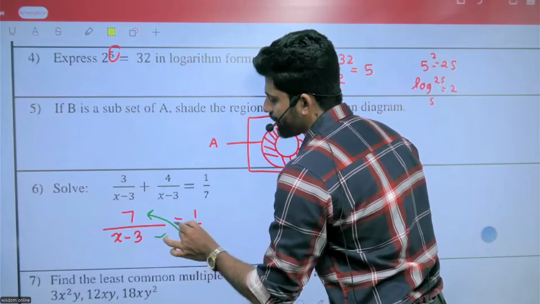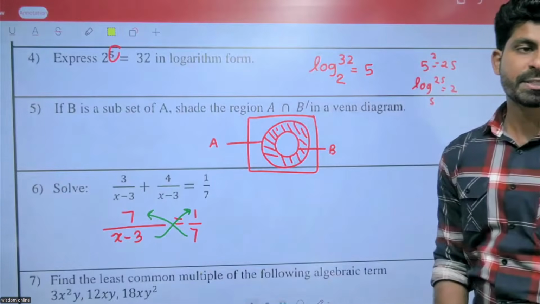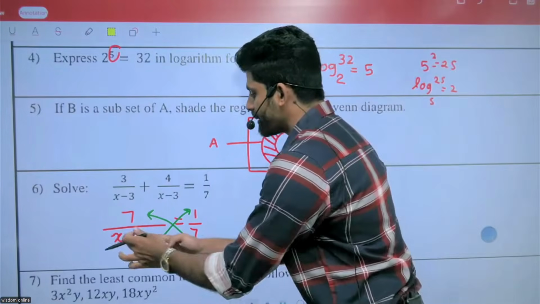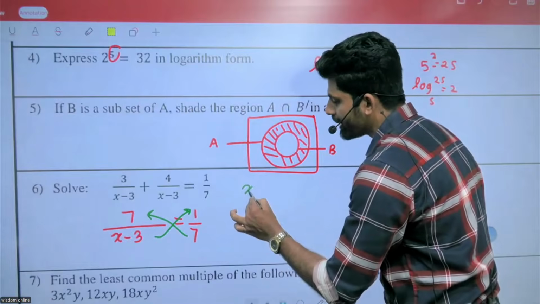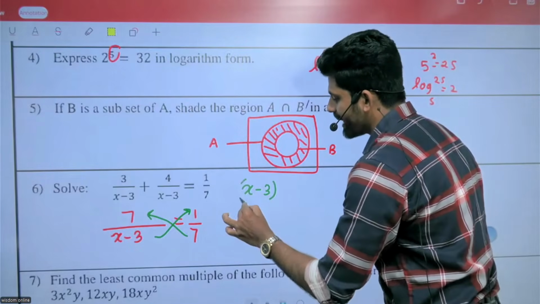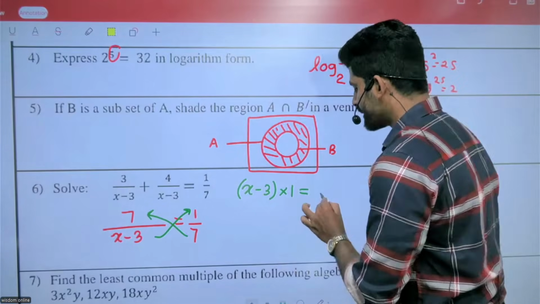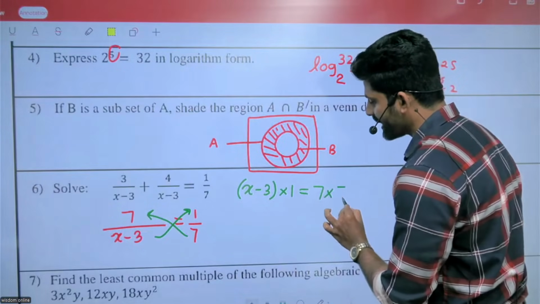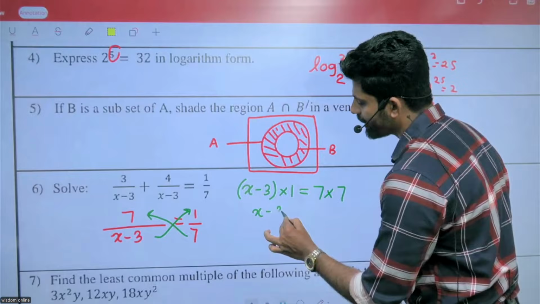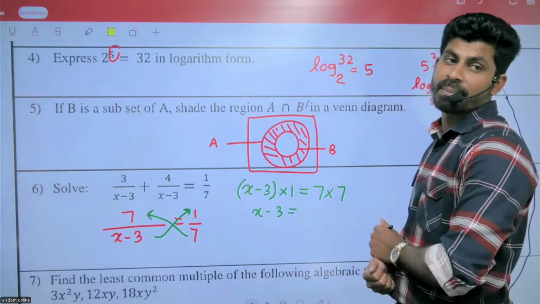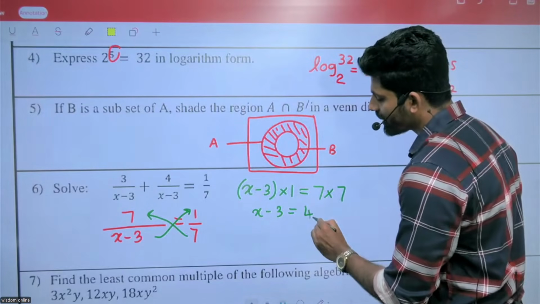X minus 3 multiplied by 1 equals 7 multiplied by 7. X minus 3 equals 49.